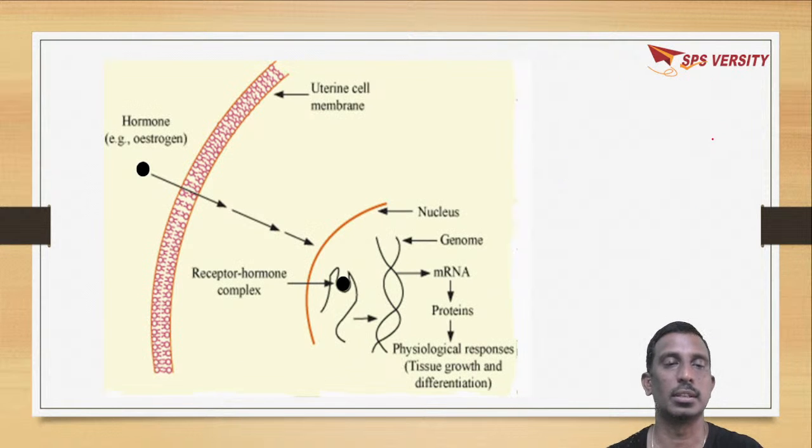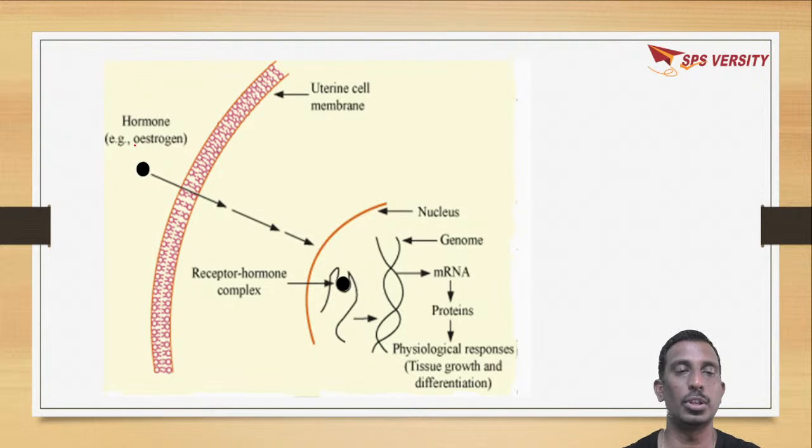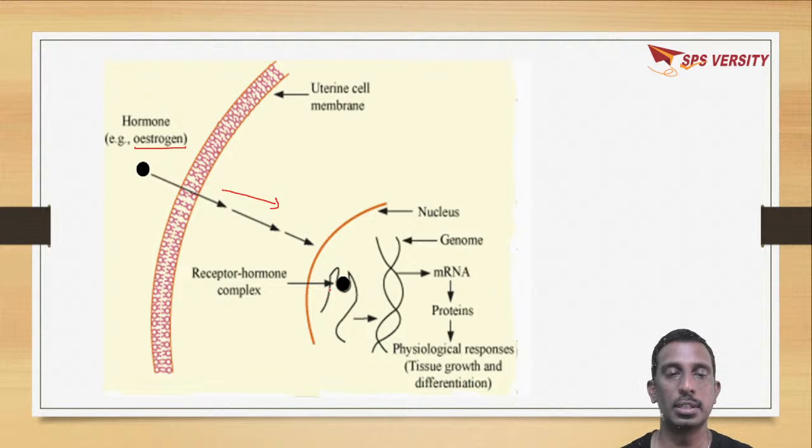Here you can see the steroidal hormone estrogen, which has entered the cell, ultimately entering the nucleus. It has formed a receptor hormone complex, that is, it has combined with the DNA, which will regulate physiological processes like tissue growth and differentiation. So this is how the steroidal hormones act and how the peptide hormones act.